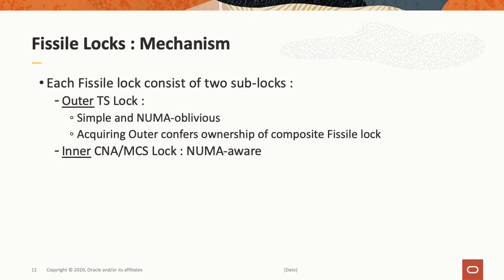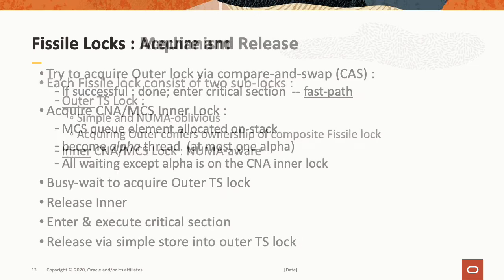Each Fissile Lock consists of two distinct sublocks. We have an outer test and set lock. This is a very simple, NUMA-oblivious lock. Acquiring the outer lock confers ownership of the composite Fissile Lock. We also have an inner CNA lock that's NUMA aware.